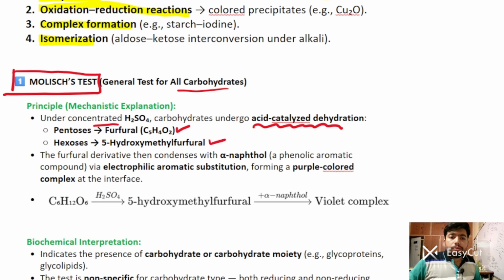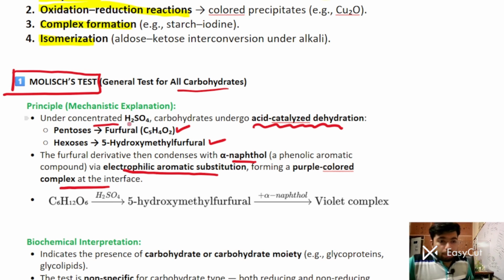Both will give one color. Furfural derivatives condense with alpha naphthol, a phenolic aromatic compound, via electrophilic aromatic substitution. A purple colored complex is formed at the interface. Whenever you treat the alpha naphthol under acidic conditions, this will form.